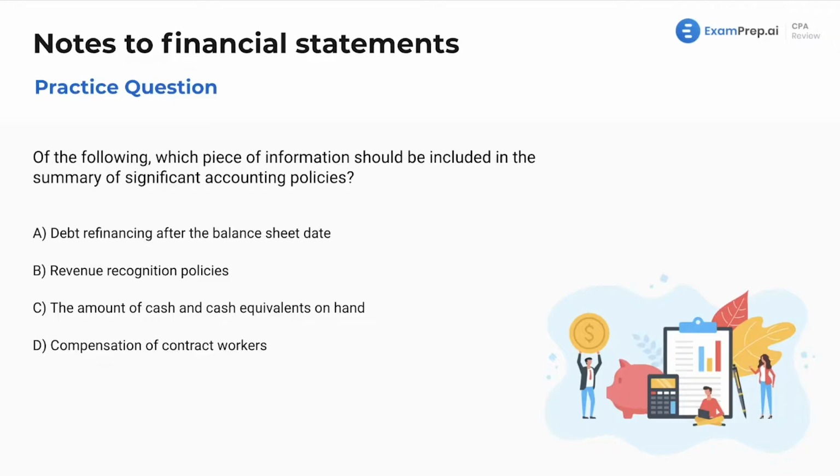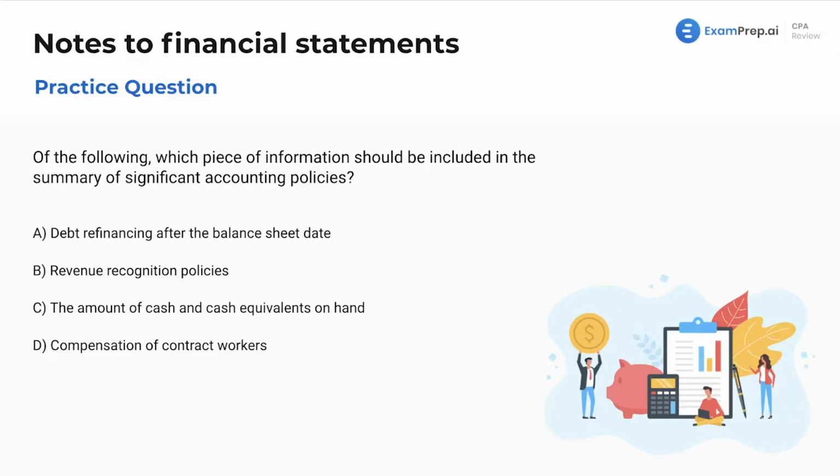Today, I've got for you the notes to the financial statements. Remember, this is our executive summary slash point to elaborate on some of the things we saw in the numbers of the financial statements and talk about it more in depth for our investors and creditors and those users of the financials. Let's dive in.